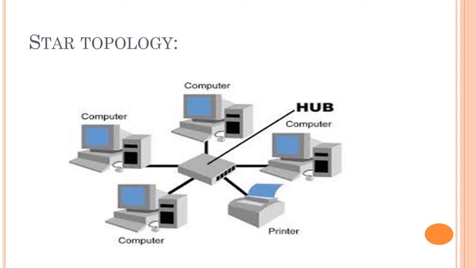they need to go through the hub only. Here you can see in the diagram, if computer one needs to communicate with the printer, it needs to communicate through the hub only. That is known as star topology. All the computers are connected to the main computer only. Through the main computer only they can transfer or share the data. That is known as star topology.